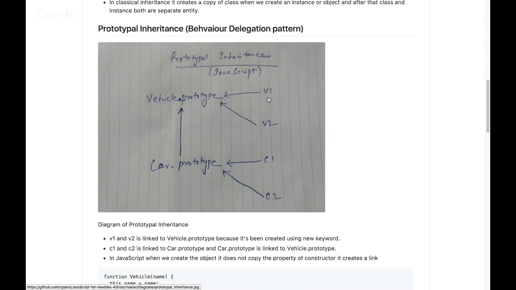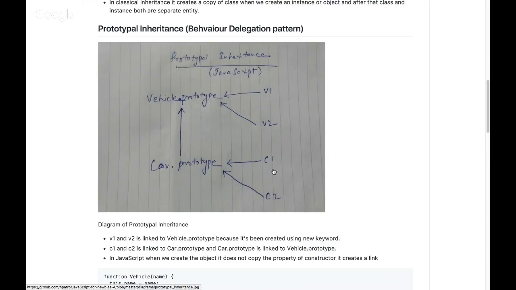So every time I try to access any method through this v1, if it's not available in v1, it goes up and tries to find it. And that's how JavaScript works. It all works through the prototype link. And similarly, if I create a child class called car, what happens? A link gets created between vehicle.prototype and car.prototype. So if anything is not available in car.prototype, it goes to vehicle.prototype and tries to get access to those properties or methods. Similarly, car.prototype can have its own objects, C1, C2, and everything. Again, this works in a similar way.